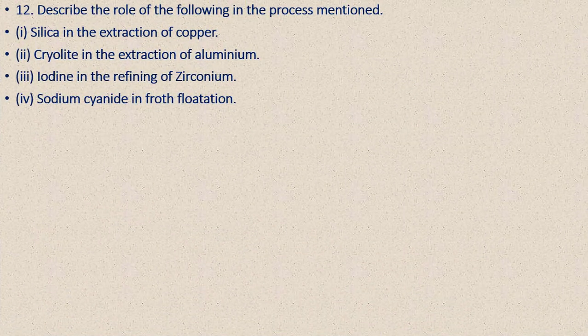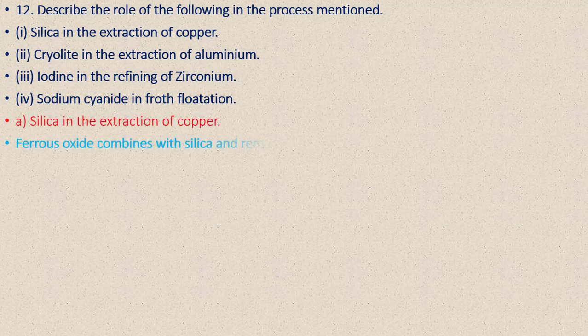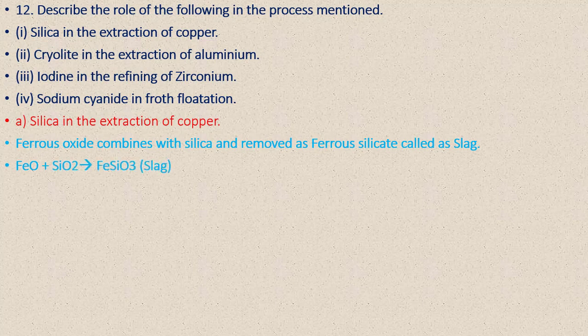Next question. Describe the role of the following in the process mentioned. First one, silica in the extraction of copper, cryolite in the extraction of aluminum, iodine in the refining of zirconium, sodium cyanide in the froth flotation method. Silica in the extraction of copper: ferrous oxide combines with silica and is removed as ferrous silicate, called slag. FeO reacts with SiO2 to form the slag FeSiO3.